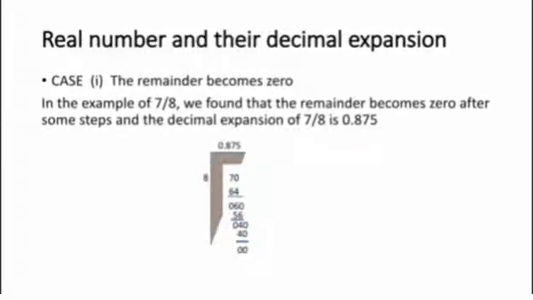Case 1. The remainder becomes 0. In this example of 7 by 8, we found that the remainder becomes 0 after some steps, and the decimal expansion of 7 by 8 is 0.875.